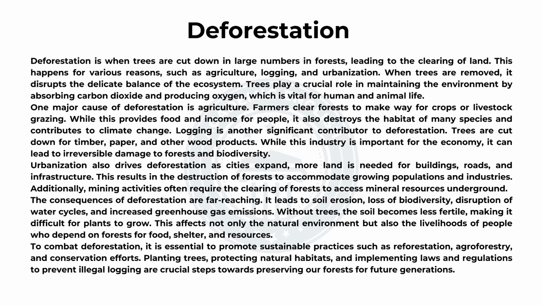Deforestation is when trees are cut down in large numbers in forests, leading to the clearing of land. This happens for various reasons, such as agriculture, logging, and urbanization. When trees are removed, it disrupts the delicate balance of the ecosystem. Trees play a crucial role in maintaining the environment by absorbing carbon dioxide and producing oxygen, which is vital for